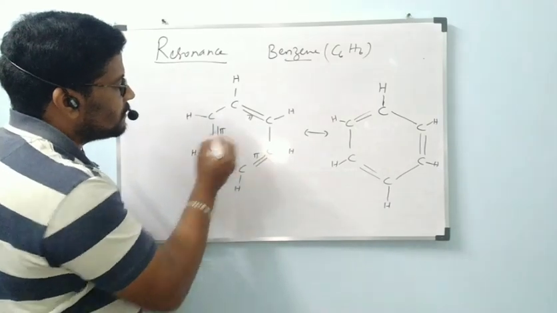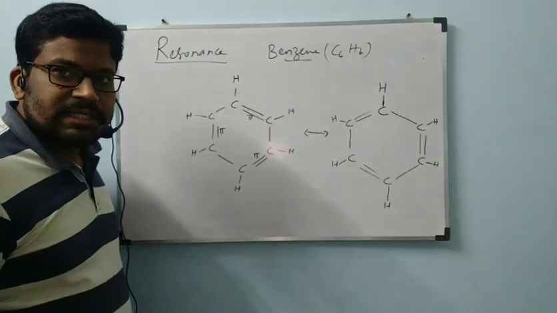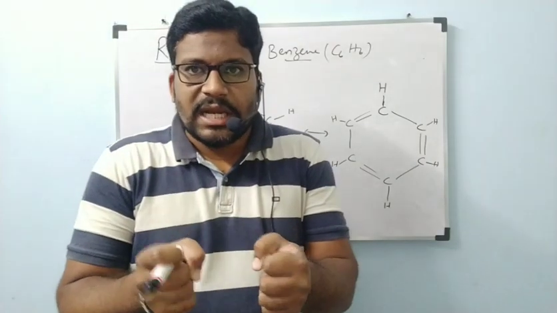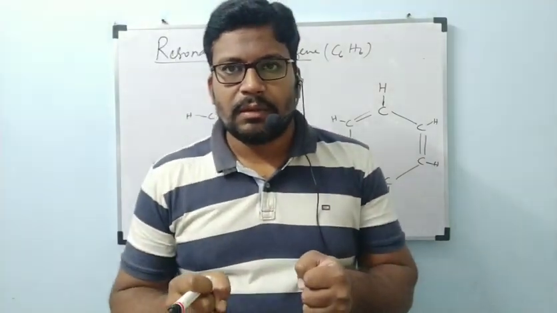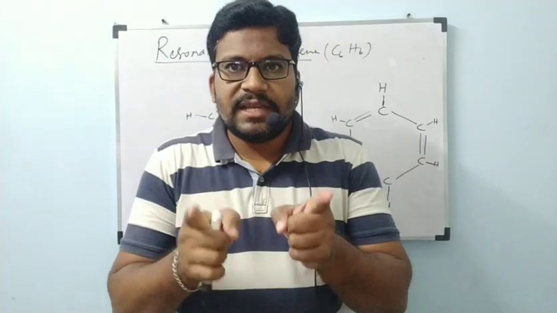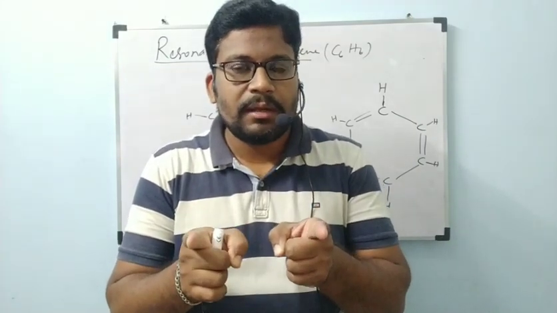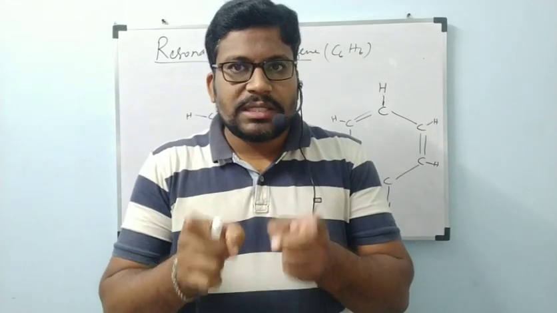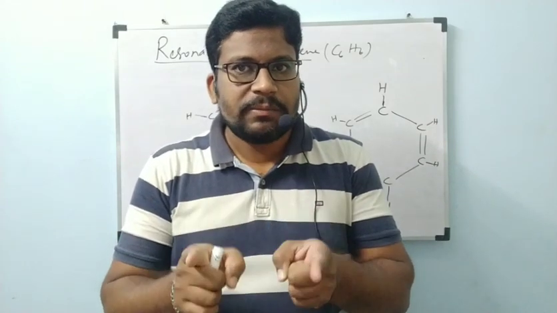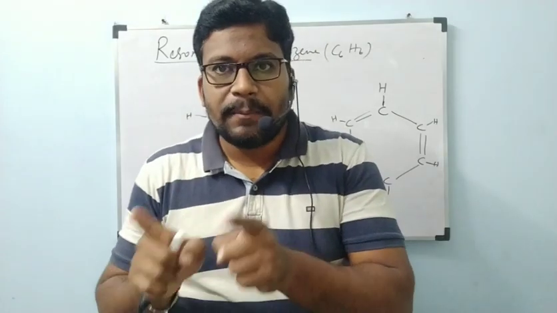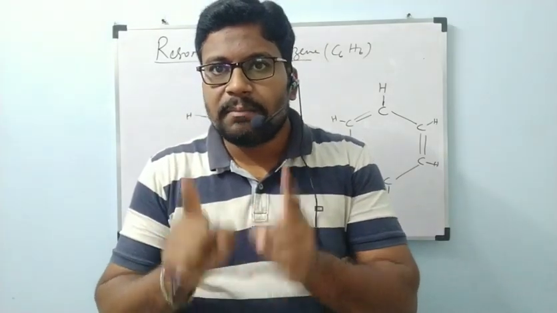A sigma bond is a strong bond, fixed at one position. But a pi bond is a weak attraction. It is not formed by complete overlapping, it is formed by partial overlapping. That's why a pi bond is not at a fixed position. It can be moved from one position to another easily.